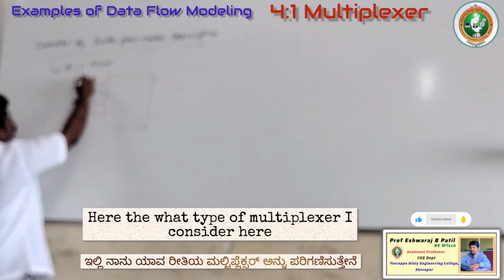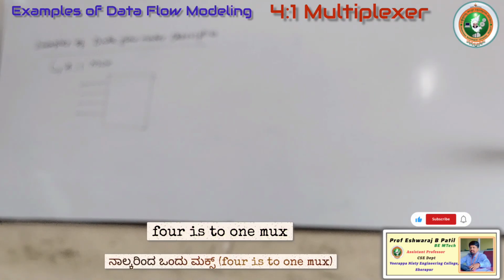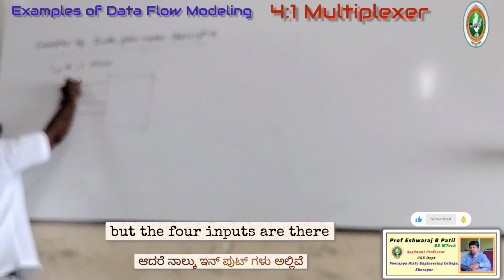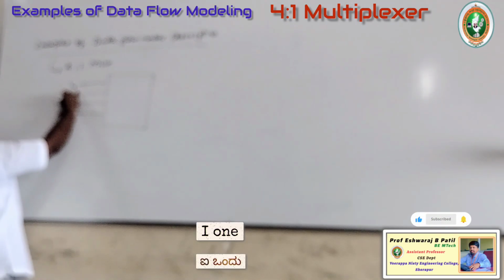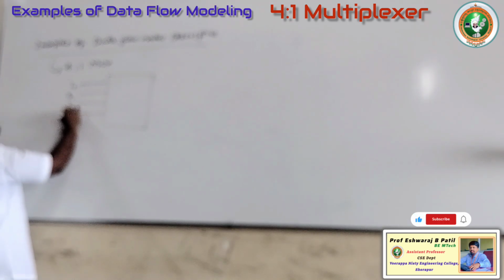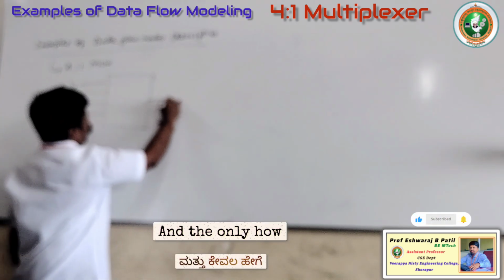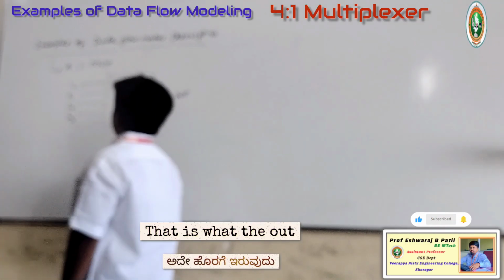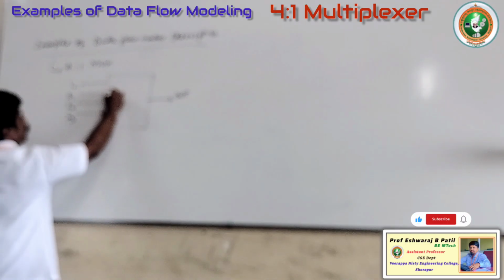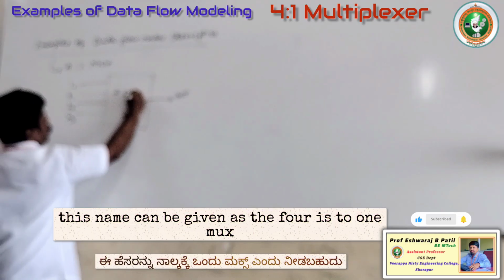Here, what type of multiplexer do I consider? 4:1 mux. 4:1 mux is nothing but 4 inputs are there: I0, I1, I2, I3, and only one output, that is the out. This name can be given as the 4:1 mux.